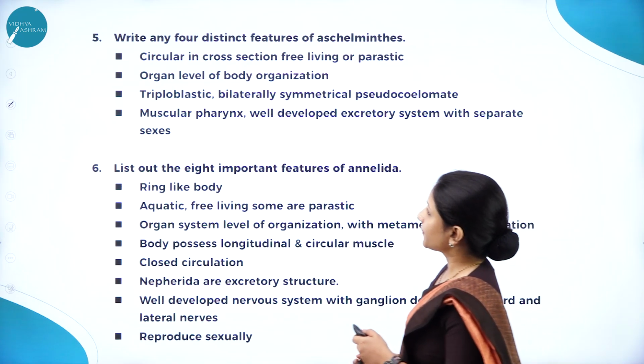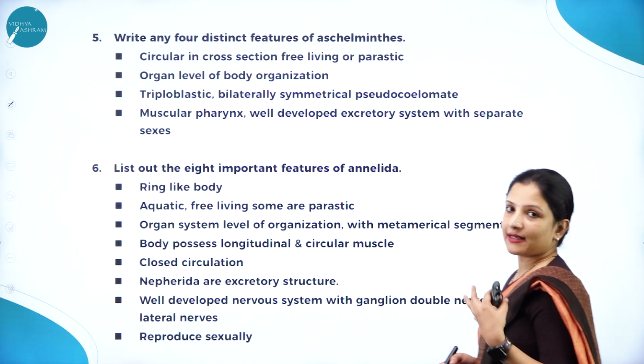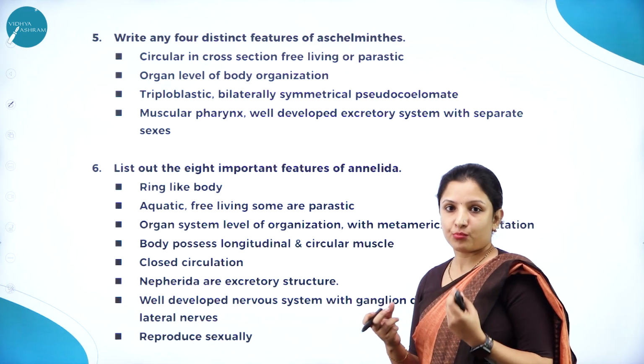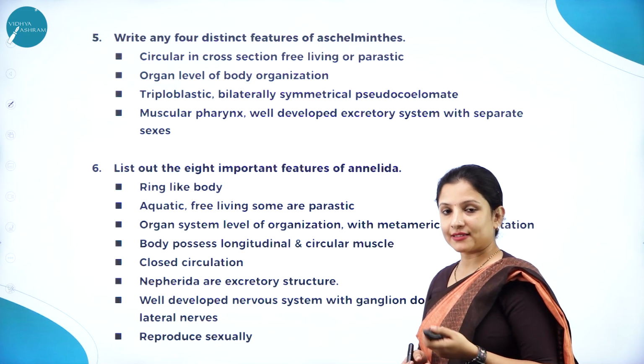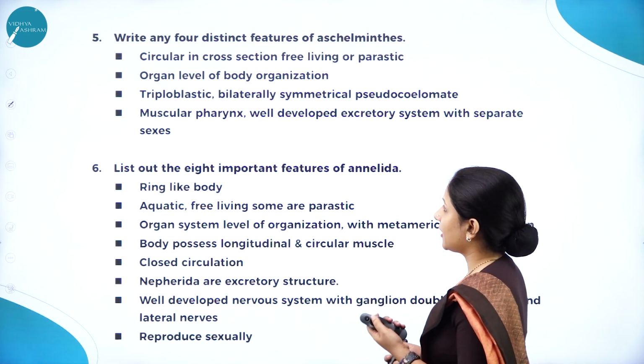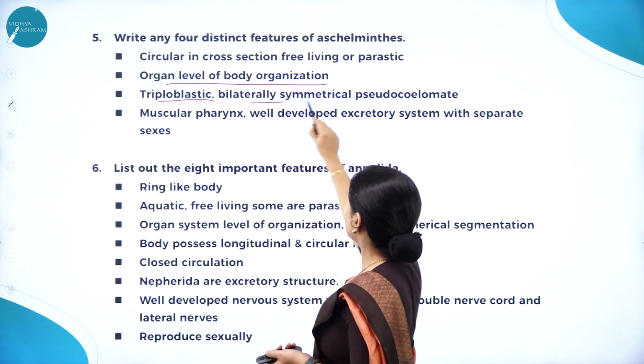Next, moving further, write any 4 distinct features of Aschelminths. So Aschelminths have a circular body, that is a round shaped body, and they are also free living. They are parasitic in nature, and they are triploblastic. They have organ level of body organization. They are triploblastic, bilaterally symmetrical.